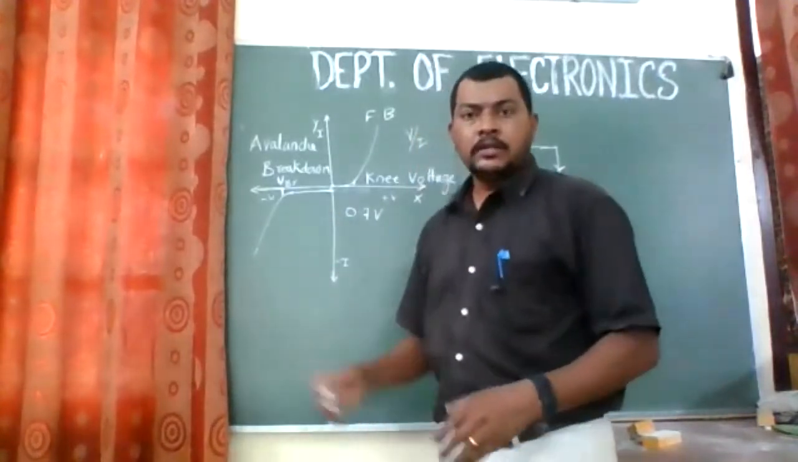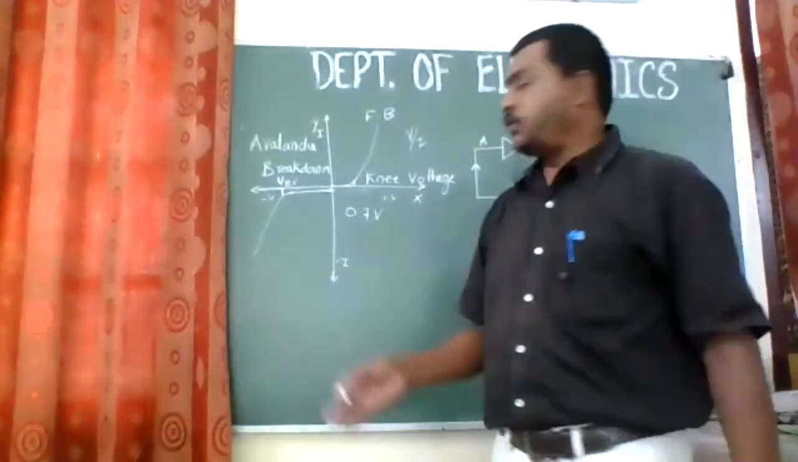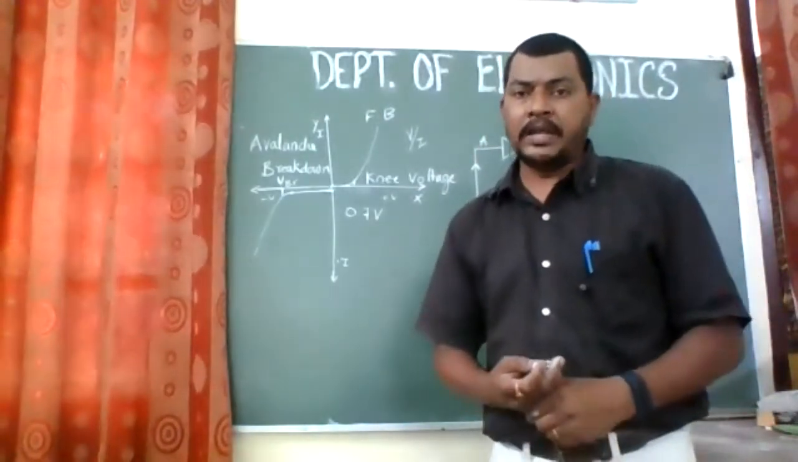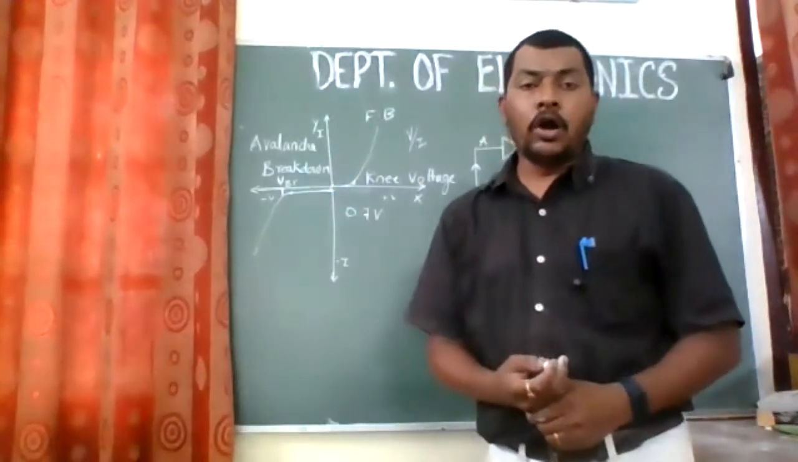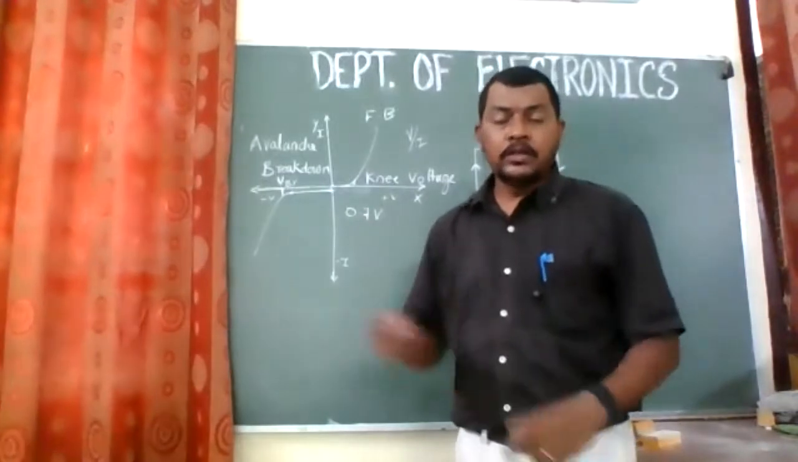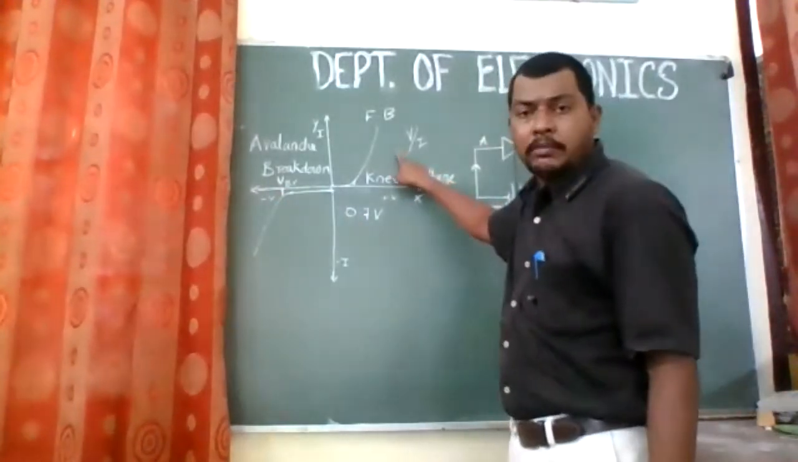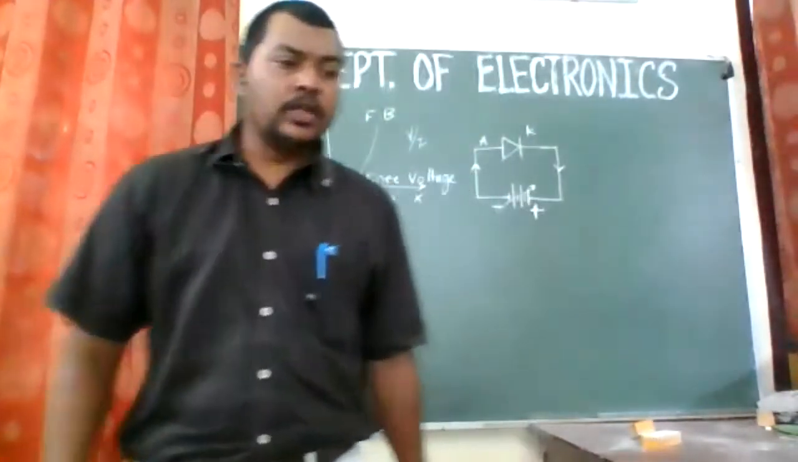So here we can write that as soon as it reaches that breakdown voltage, maximum reverse current flows through the diode, and the diode is said to be in the reverse breakdown region. Okay, so this is the VI characteristics of the PN junction diode. This is the forward bias characteristics, and this is the reverse bias condition.